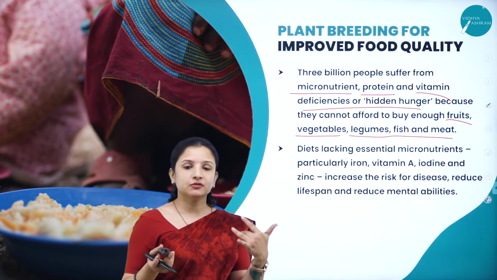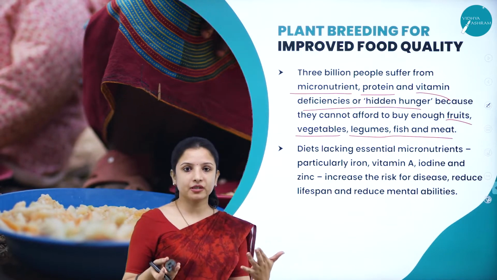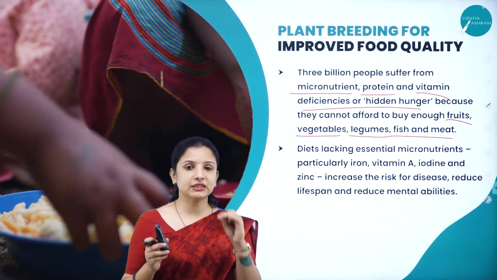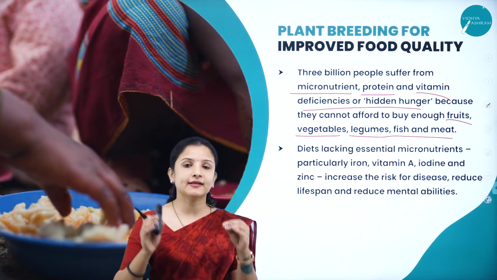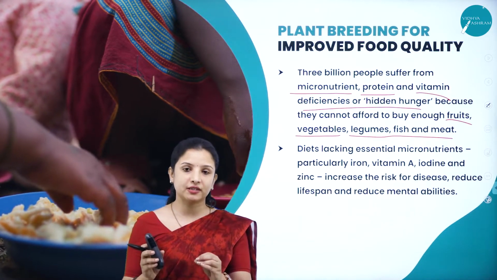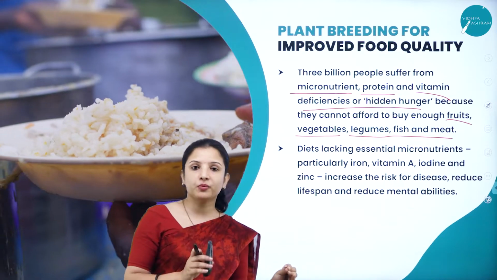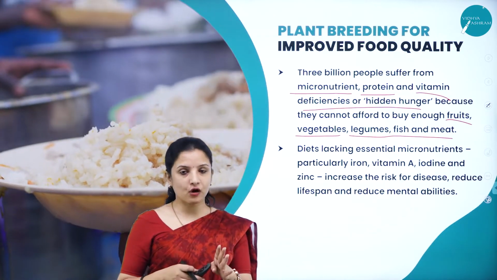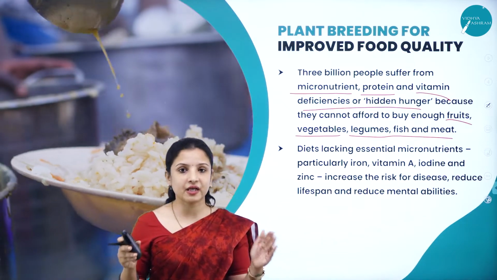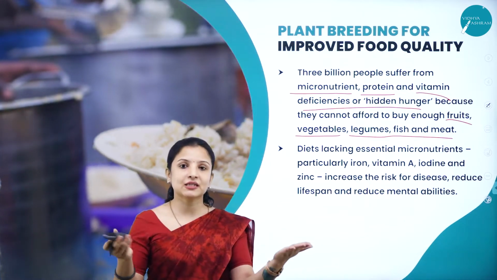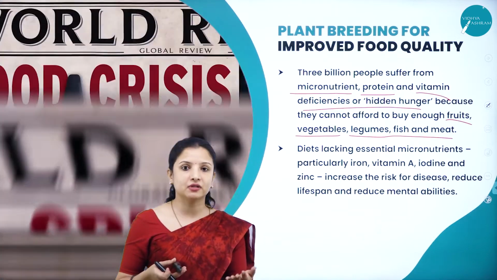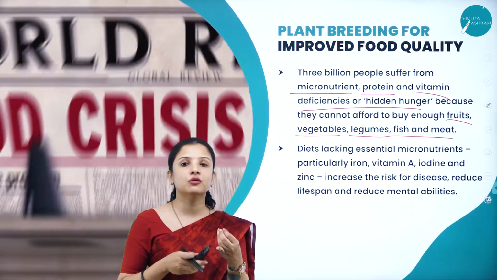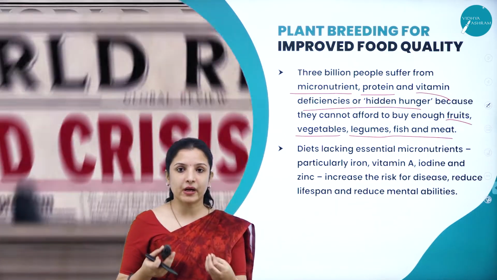So what scientists or plant breeders do is take the same compounds, the vitamins, minerals and nutrients that are present in the fruits and vegetables, and try to incorporate them into the food grains. So that grains are low in cost and the quantity obtained is very much, so that you can at least keep the grains for a month and have it. But can you do that with fruits and vegetables with that high cost, when we are not able to afford to buy that, right?